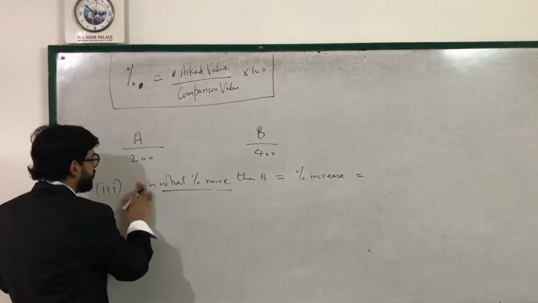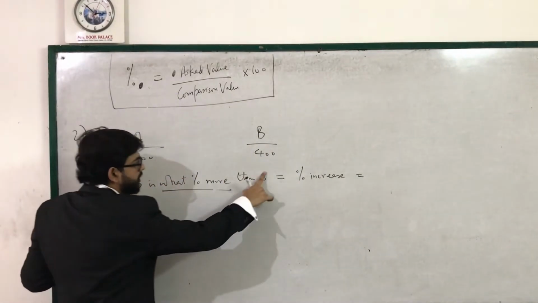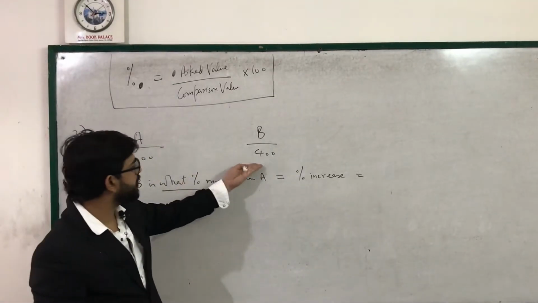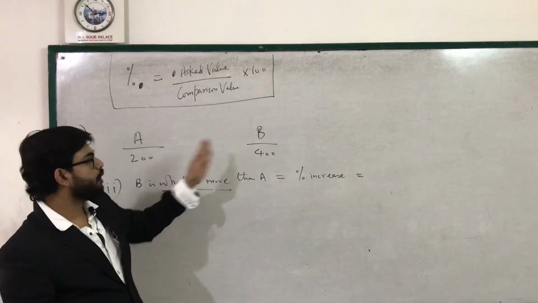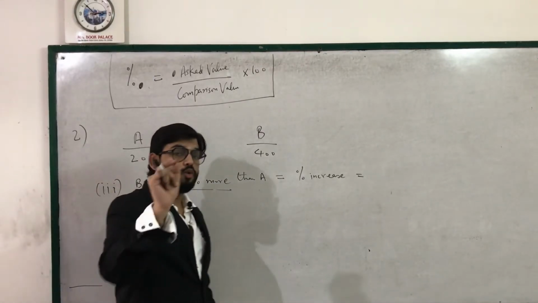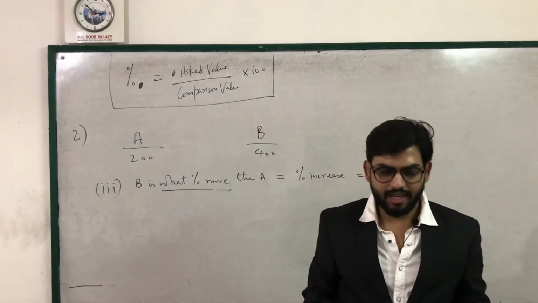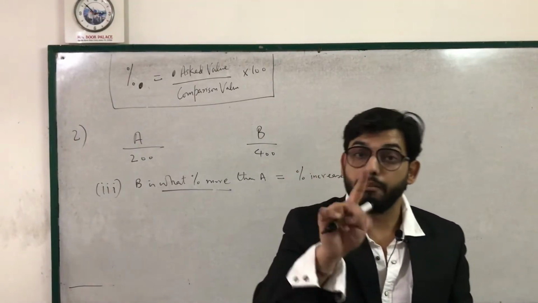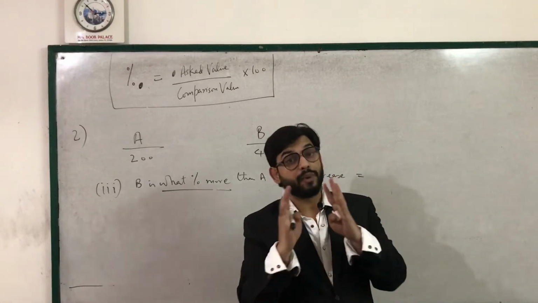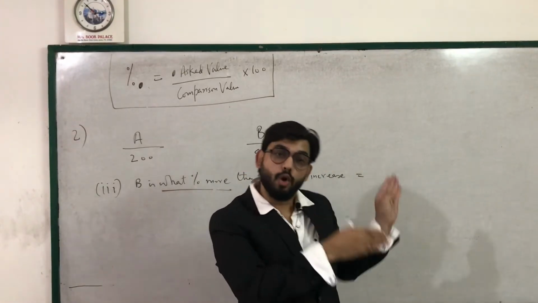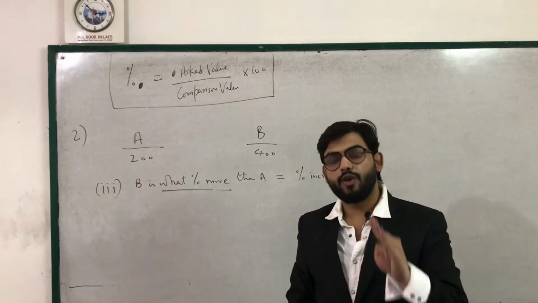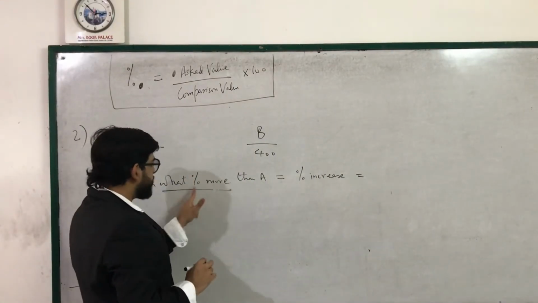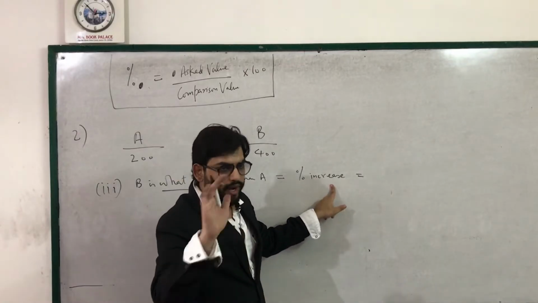We should be saying B is what percent more than A. Because B is more, obviously B is 400, A is 200, so B is more than A. So now B is 200 more than A. That is numerically. Numerically we know A is 200, B is 400, so B is 200 more than A numerically. But percentage wise, B is what percent more in comparison to A is what we have to find out. Okay, so B is what percent more than A, percent more, percentage increase is one and the same thing.